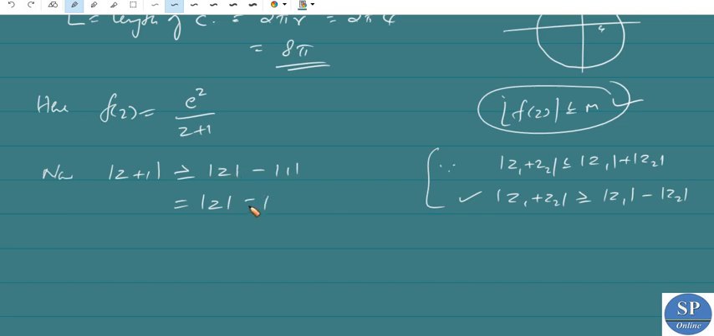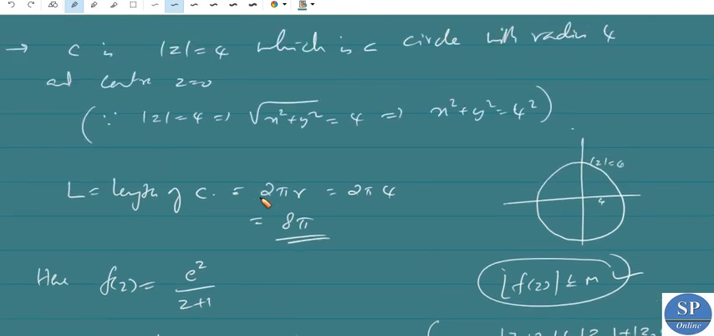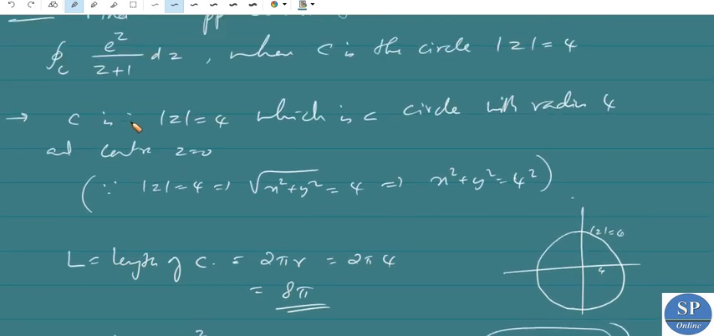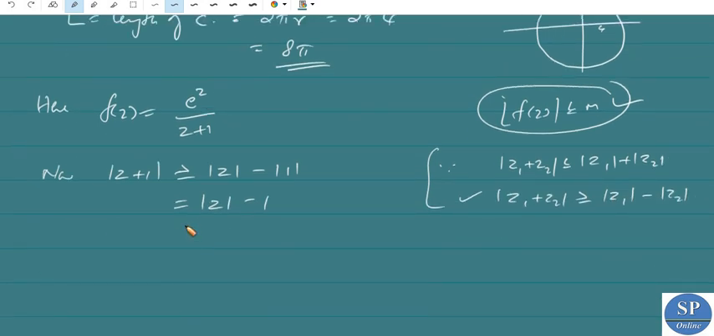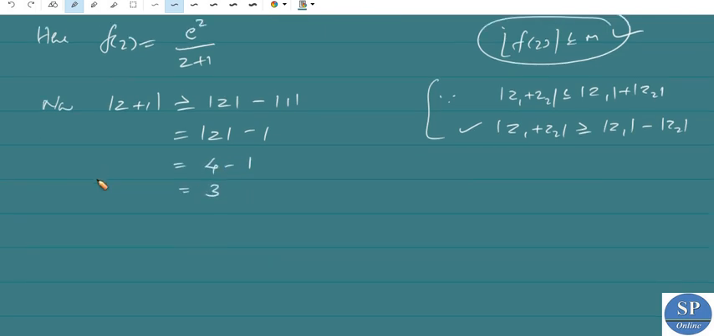But we have modulus of z is 4 on C. On the curve C, mod z is equal to 4. So this is equal to 4 minus 1, that is 3. Therefore we have modulus of z plus 1 is greater than or equal to 3.